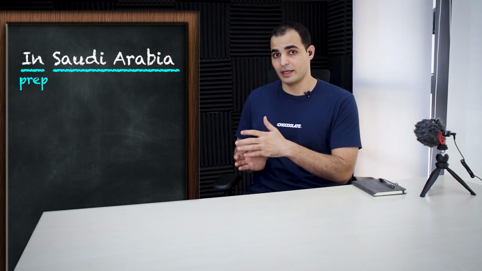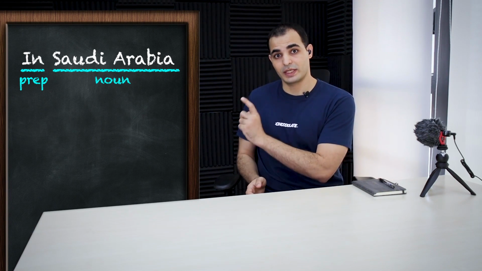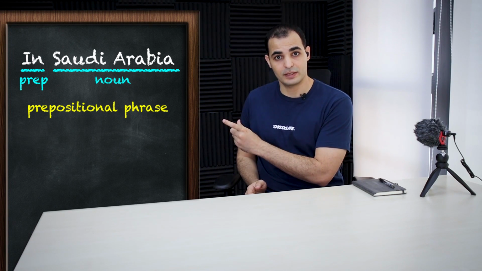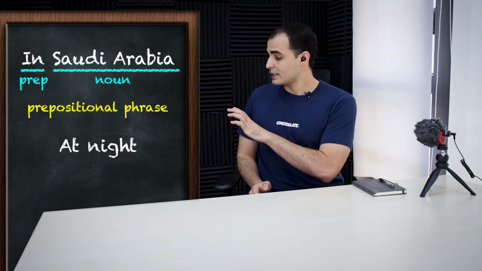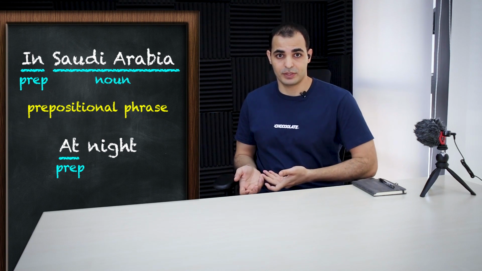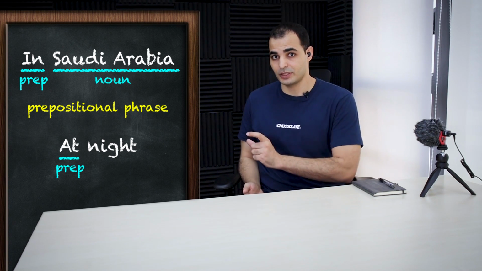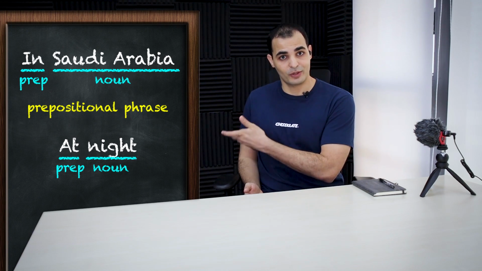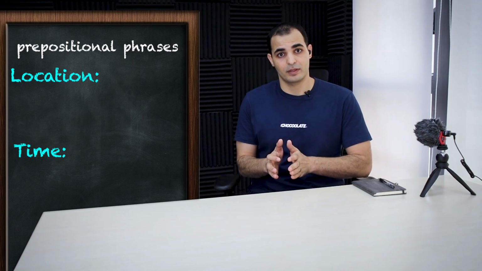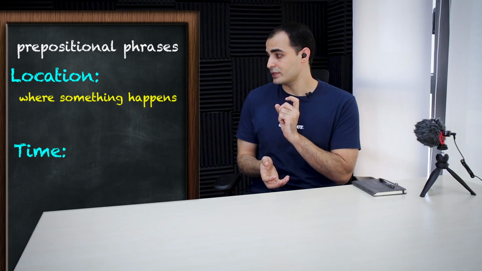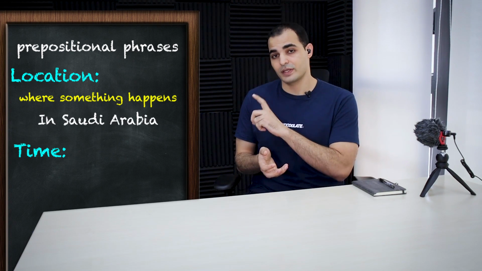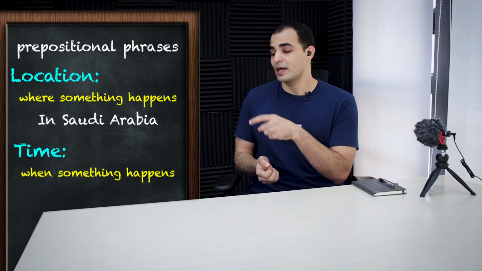Example, in Saudi Arabia. The word in is a preposition followed by a noun, which is Saudi Arabia. So together, they make a prepositional phrase. Another example, at night. The word at is a preposition followed by a noun, which is the word night. Together, we call them a prepositional phrase. We use prepositional phrases to talk about location and time. Location, where something happens, in Saudi Arabia, and the time when something happens, at night.